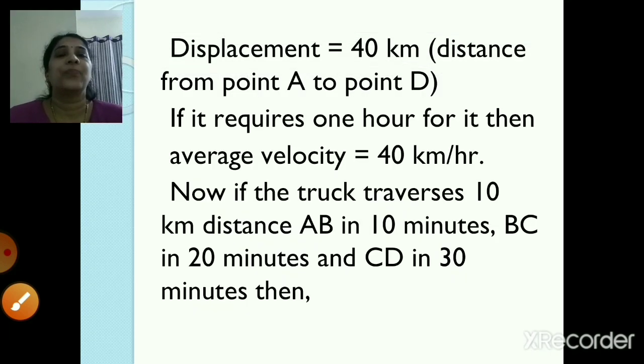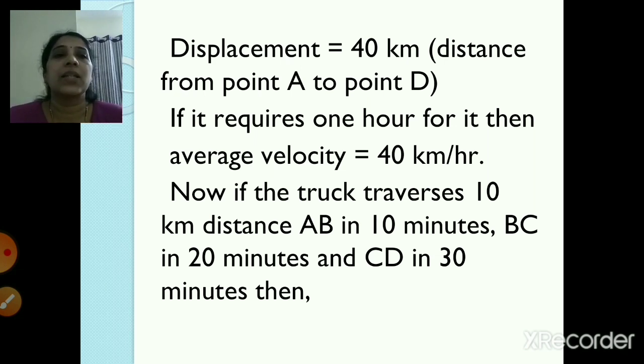So now displacement is equal to 40 kilometer. That means the distance from point A to point D, right? 10 kilometer plus 10 kilometer and then 20 kilometer, right? AB was 10 kilometer, BC was 10 kilometer and CD was 20 kilometer. So the total displacement is 40 kilometer.